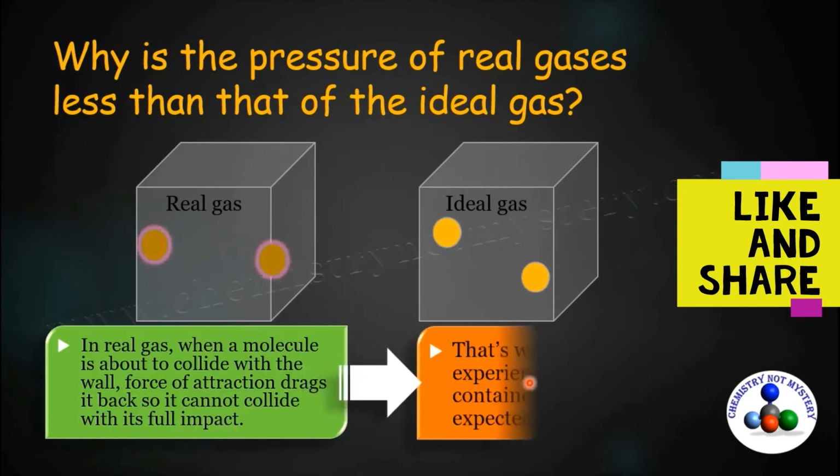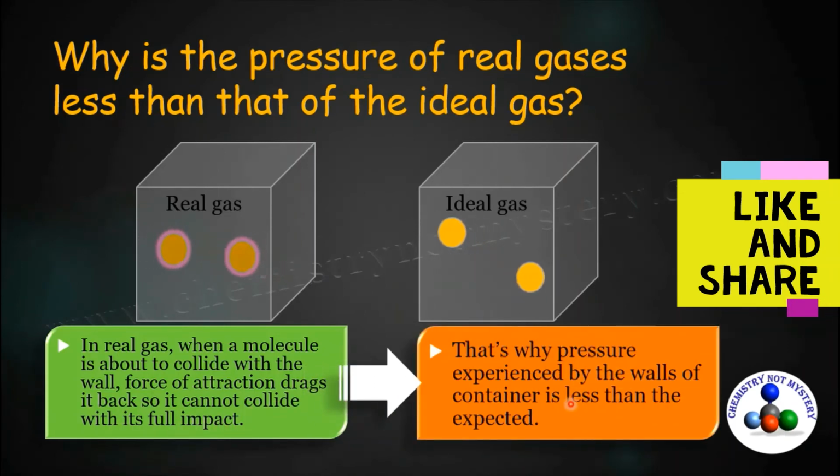That's why the pressure experienced by the walls of the container is less than that expected in the case of real gases. While in the case of ideal gases there is no force of attraction between the molecules, so molecules will collide with the wall of the container with full impact and exert more pressure as compared to the real gas.